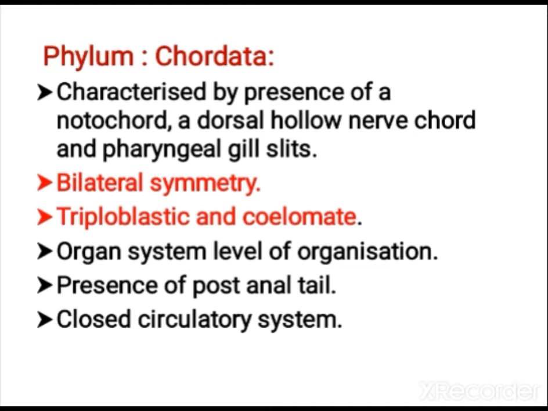The symmetry is bilateral. These are all triploblastic and coelomate animals. They show organ system level of organization and a post-anal tail. The circulatory system is closed, meaning they show arteries, veins and so on.